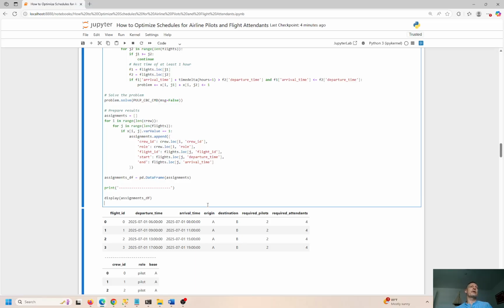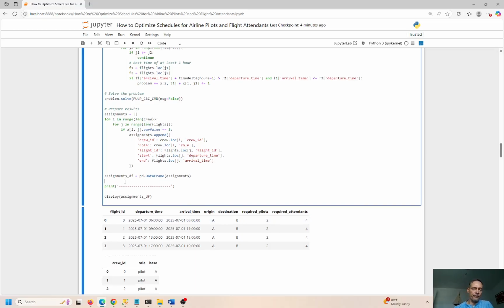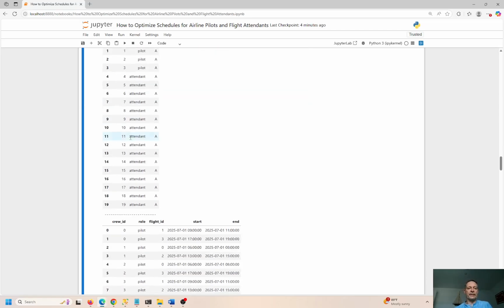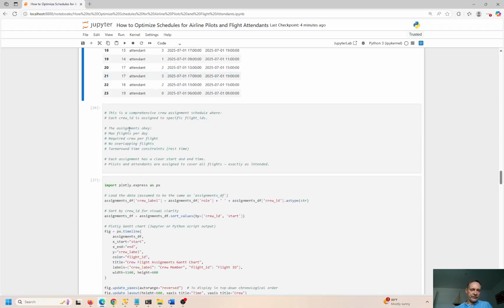So we don't want to make the problem so optimized that either number one, we can't solve it, or number two, we can solve it mathematically, but realistically, maybe a bunch of flight attendants or pilots are going to miss their next flight. We don't want to set them up for failure. So we're going to keep that 60-minute constraint. But my point is the problem is solvable given all these constraints. Otherwise, you would have an error. You would know that real quick if you had an error.